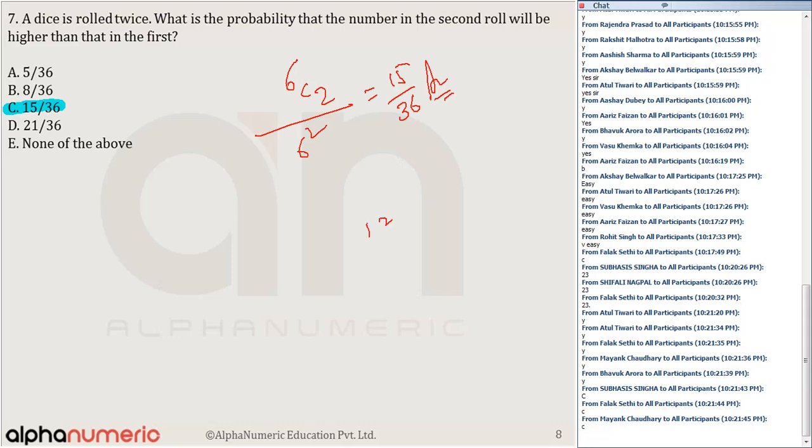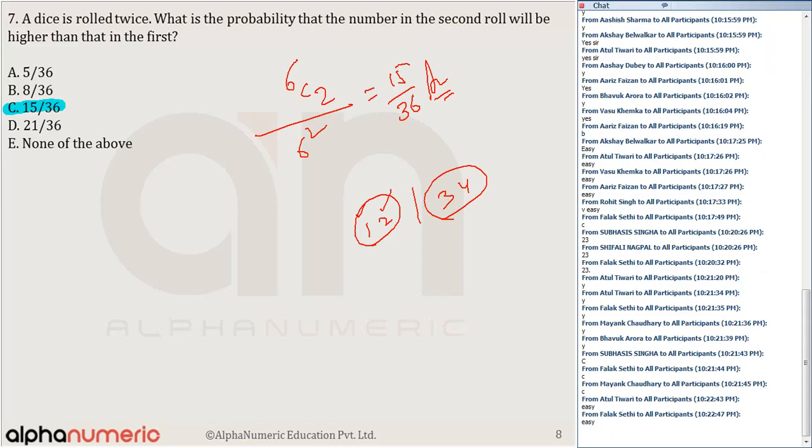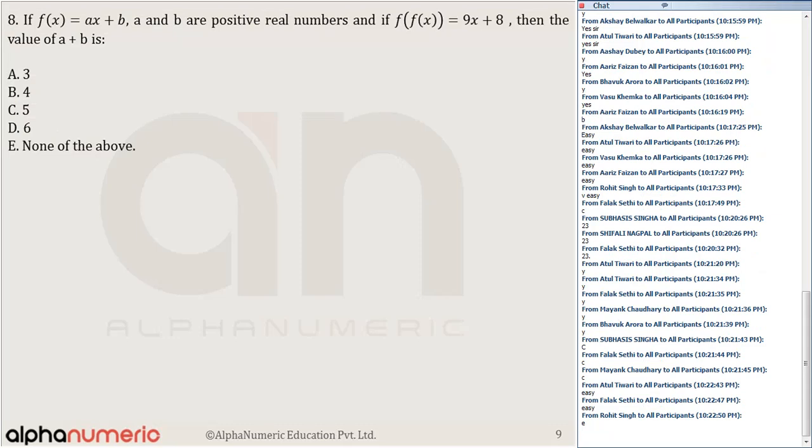If the numbers are 1 and 2, then of course 2 is in the second roll and 1 is in the first roll. If out of 6 numbers I am selecting, let's say, 4 and 3, then of course 4 is in the second roll and 3 is in the first. So it's as good as saying just select 2 numbers out of 6 numbers. So 6C2 is equal to 15, so 15 by 36. Tell me, was it easy or difficult? We could have made the cases also, but I think easy, medium, difficult, three categories. Tell me. Easy. Okay. Straight. Right.